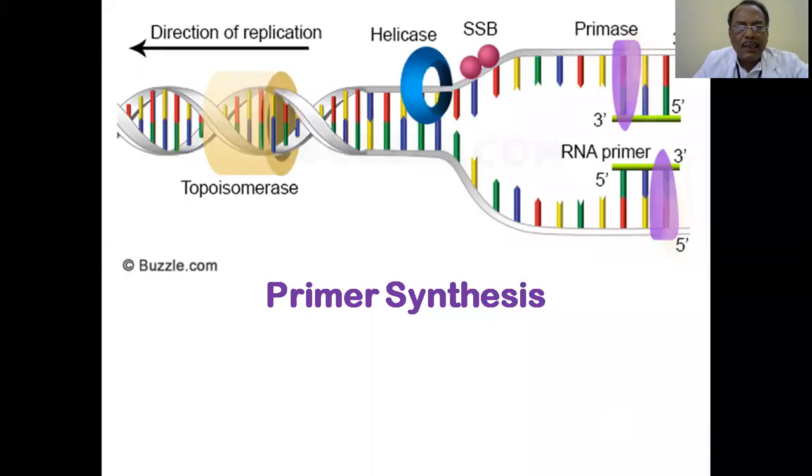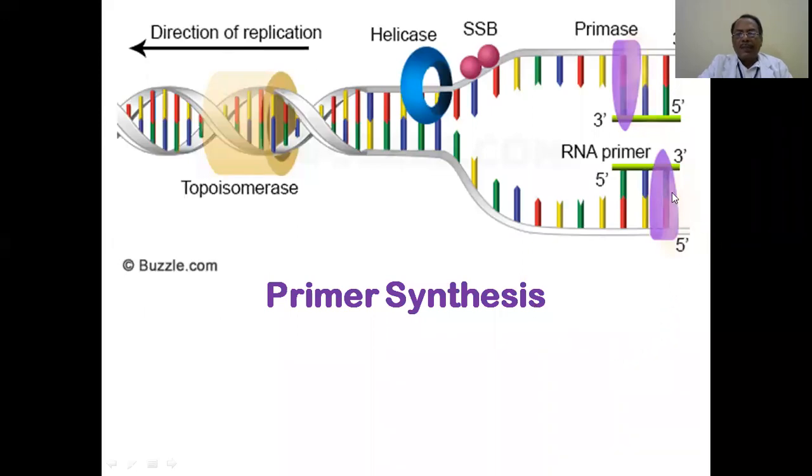Now, you can see a little more detail. One replication fork, we have now enlarged. Initially, we said the strand is unwound. This is 5' to 3', and this is 3' to 5'.